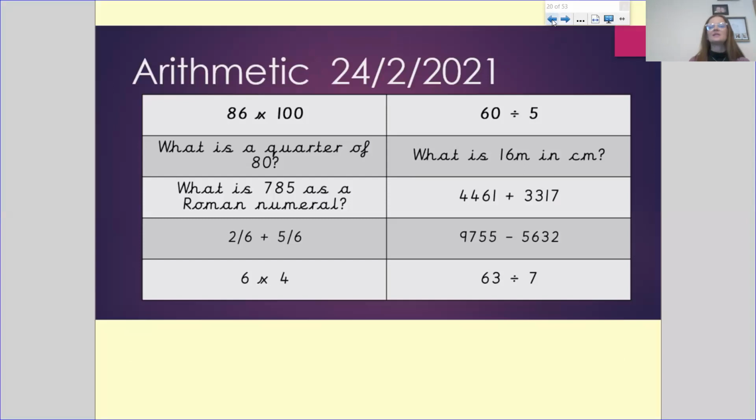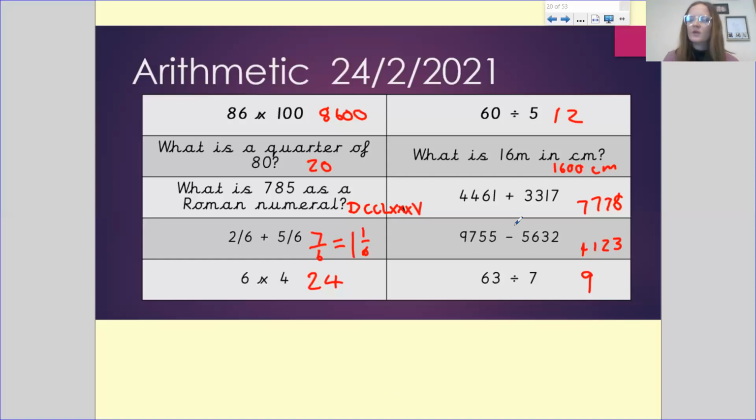Before we do this, obviously, let's do our arithmetic. There are 10 questions. Make sure you have labeled 1 to 10, and then we are going to be answering these questions now. When you pause this video, answer these questions, and then when you unpause, the answers are going to be on the screen, and then we can go through them. So pause the video now, label your piece of paper 1 to 10, and complete the arithmetic questions on the screen.